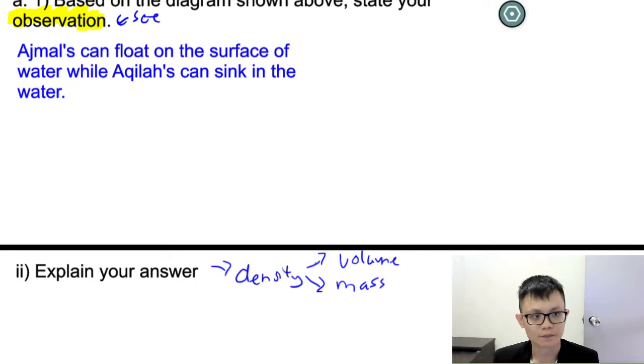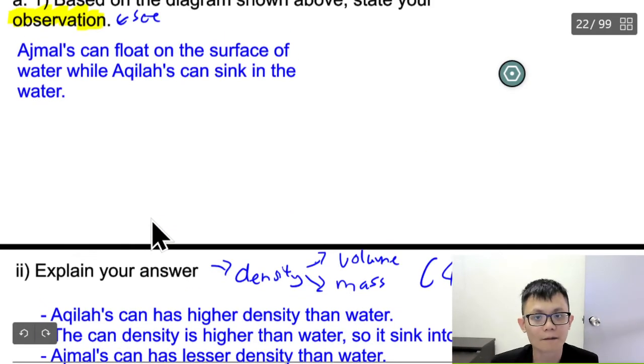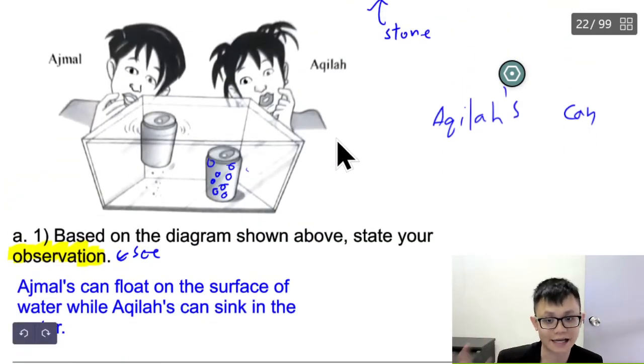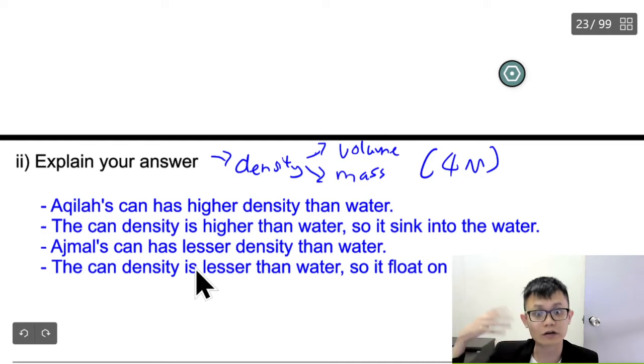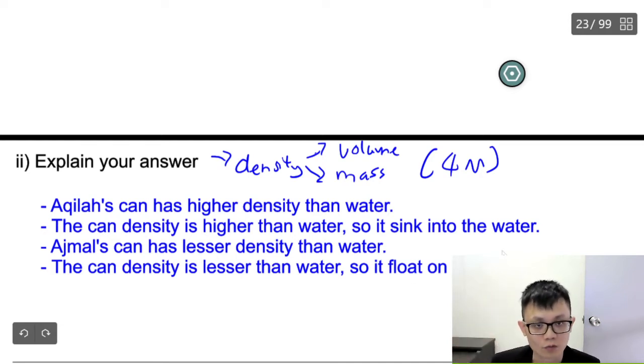Okay, so this one is the same. You just explain. The big can has higher density than water. Because it has higher density than water, it sinks into the water. A small can has lesser density than water, so it floats on the water.